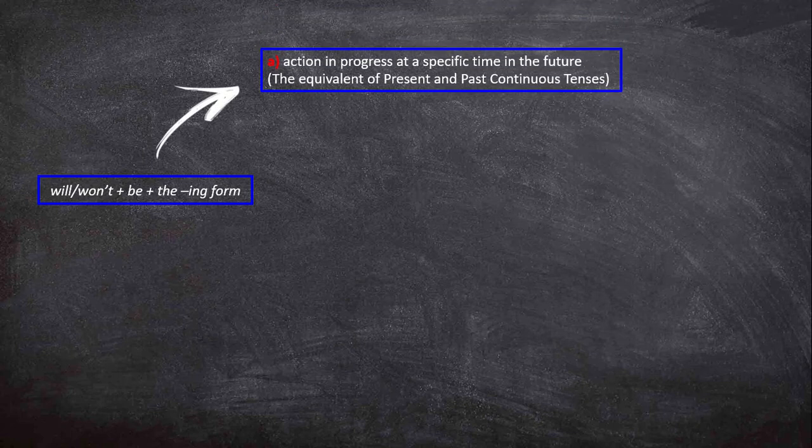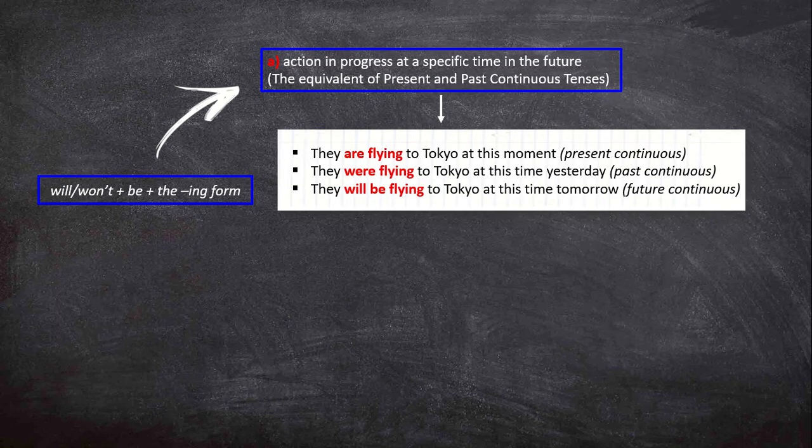To formulate the future continuous tense, you just need will or won't plus be plus the ing form. For example, I will be studying. Future continuous has two usages. The first one is an action in progress at a specific time in the future, the equivalent of present and past continuous tenses. They are flying to Tokyo at this moment, present continuous. They were flying to Tokyo at this time yesterday, past continuous. They will be flying to Tokyo at this time tomorrow, future continuous.